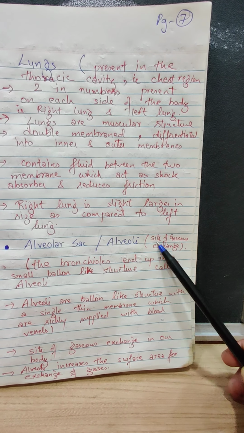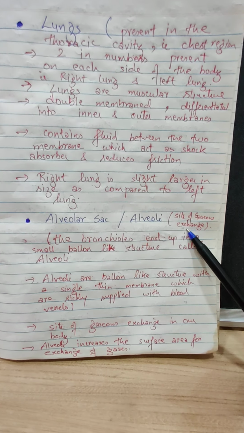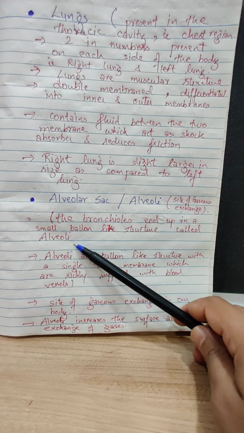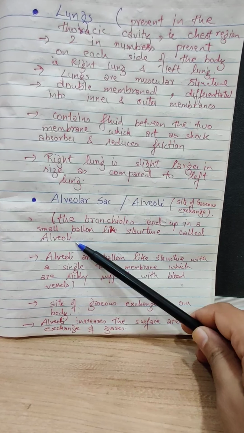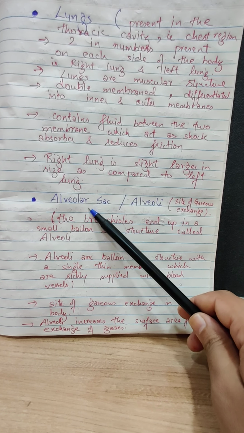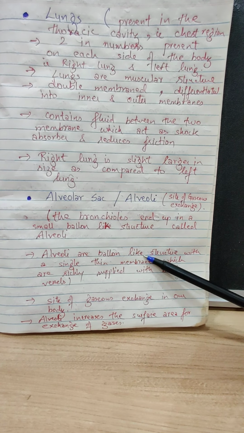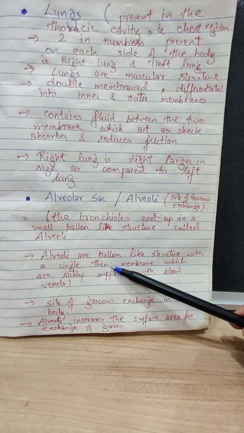This alveoli is called the site of gaseous exchange in our body. So the bronchioles end up in small balloon-like structures called alveoli. There are numerous alveoli present at the end of the bronchiole, which together form what? Your alveolar sac. So these alveoli are balloon-like structures with a very thin, single membrane.